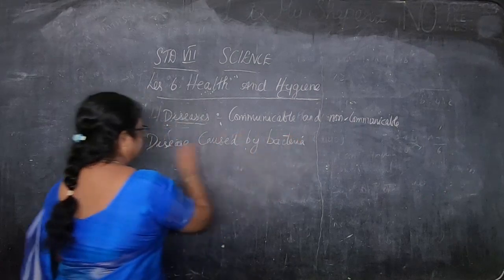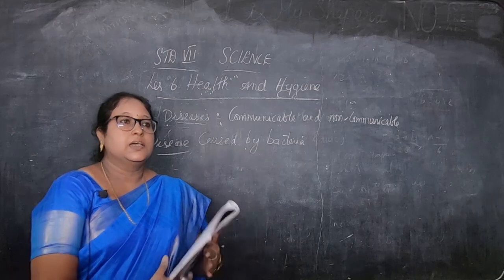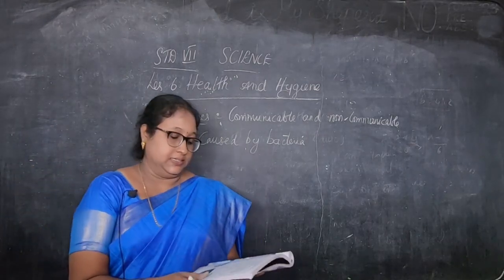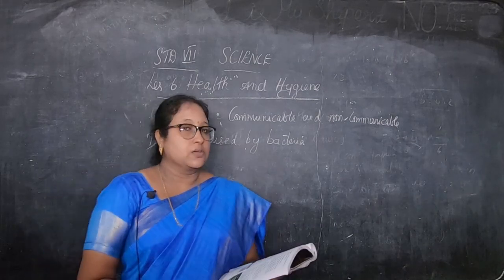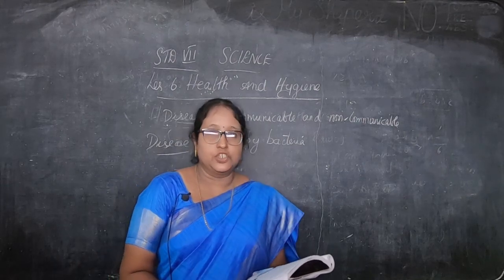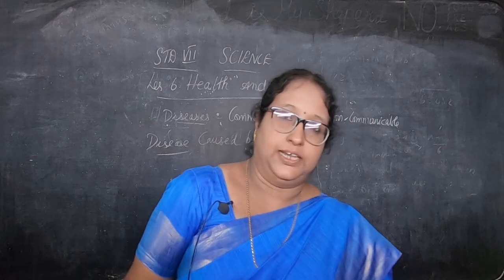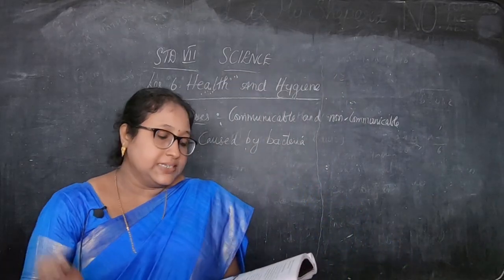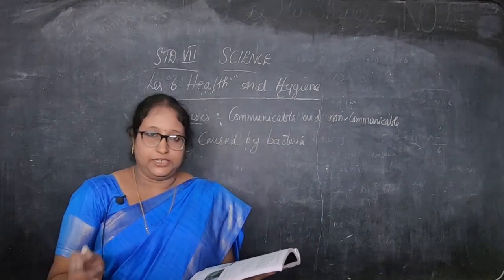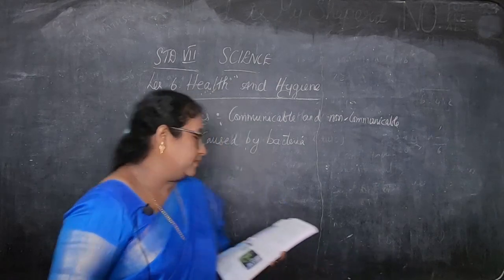Diseases caused by bacteria. Okay, children, first we are going to see that now. Communicable disease, I said, spreads from one person to another person, and bacterial disease is one kind. For example, tuberculosis, cholera and typhoid are caused by bacteria. Okay, children, tuberculosis, cholera and typhoid. So these are caused by bacteria. These diseases spread through air, water and some other organisms. First, we will see TB, that is tuberculosis, called TB. It is caused by Mycobacterium tuberculosis.